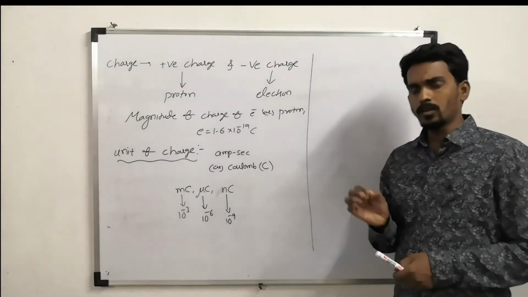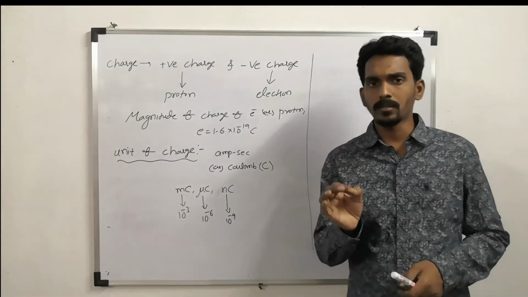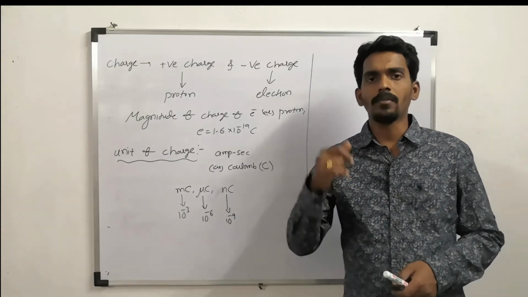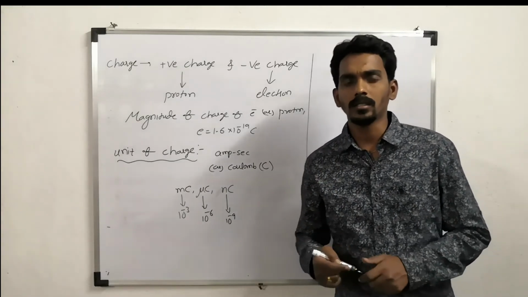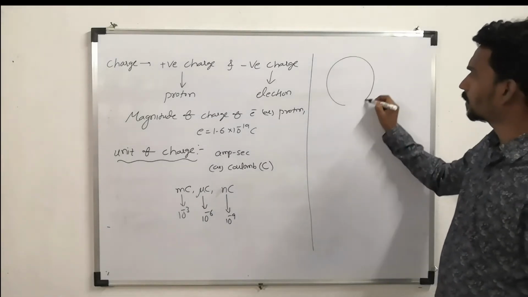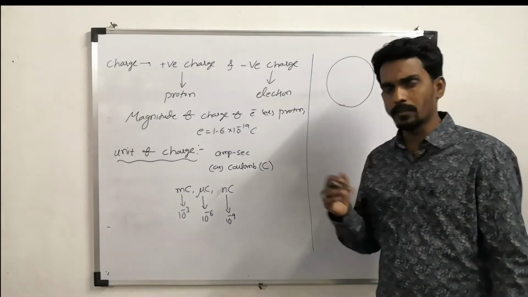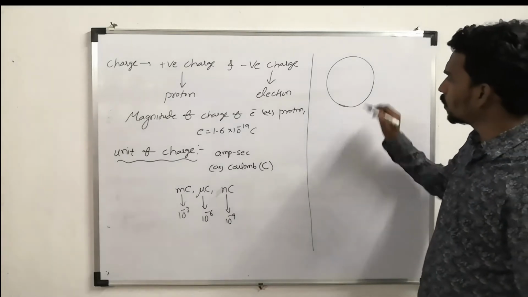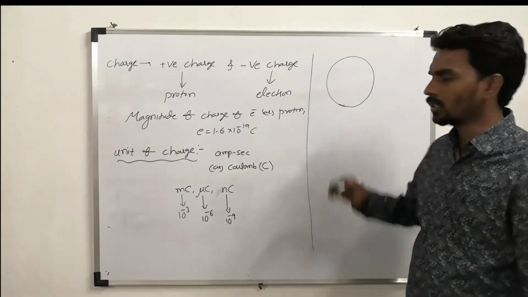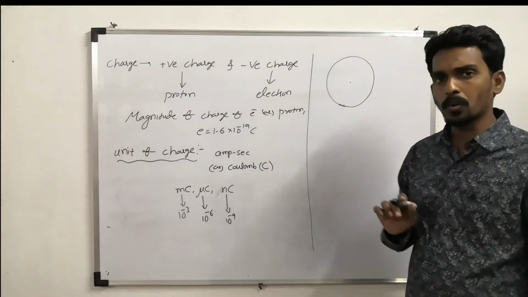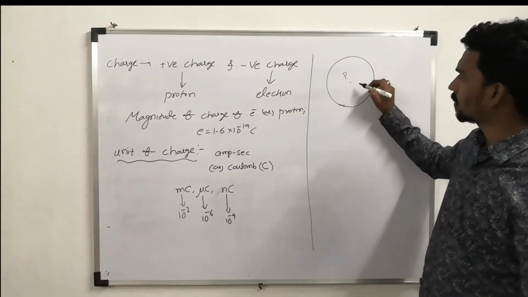Now let us try to understand in the simplest manner how the charging of a body occurs or happens. Consider an atom, because every object or every substance is made up of atoms, and we all know that in every atom there are equal numbers of protons and electrons.